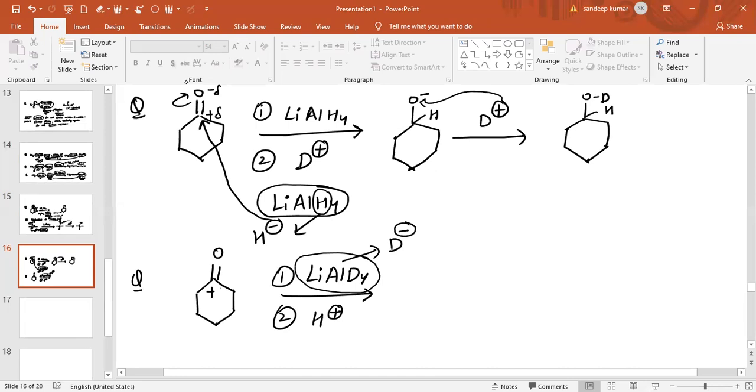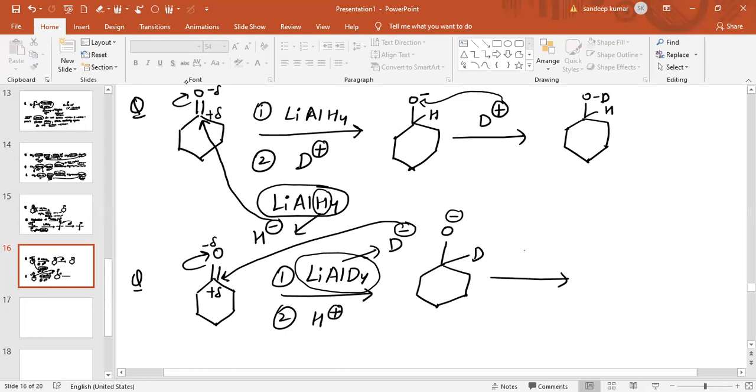Now see, this carbon is partial positive and this oxygen is partial negative. So this D minus will attack the carbon, the electrophilic center. After the attack of D, the pi bond will break onto oxygen, giving it a negative charge, and this D will attach to the carbon. Now in the second step, H plus is added. When this H plus attacks the oxygen, the product obtained is OH, and this is D. So this product is obtained.